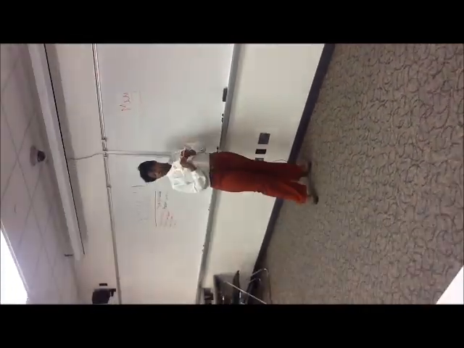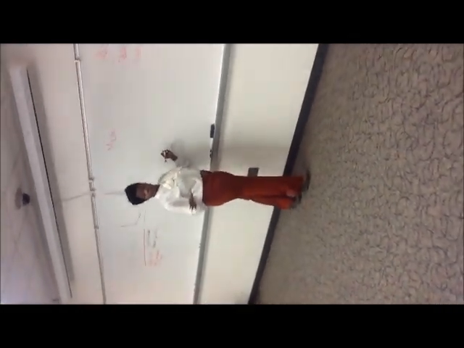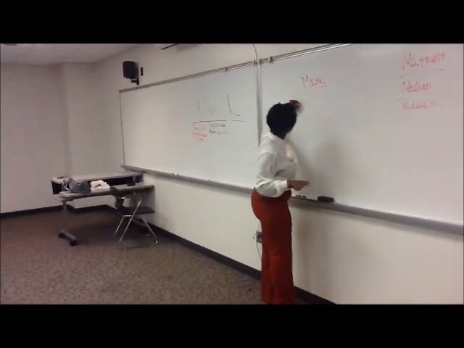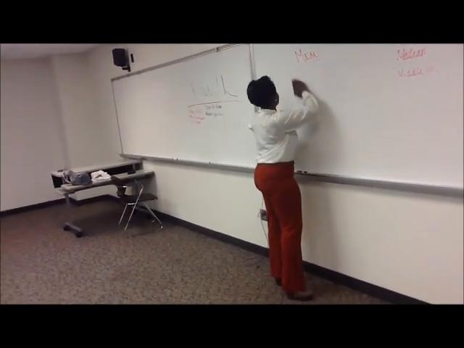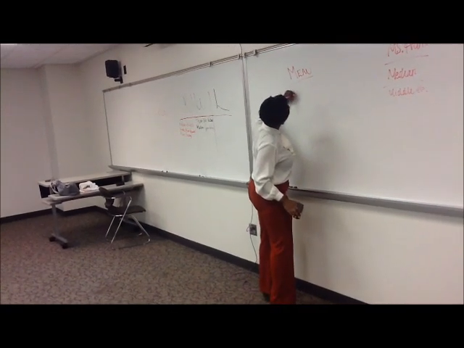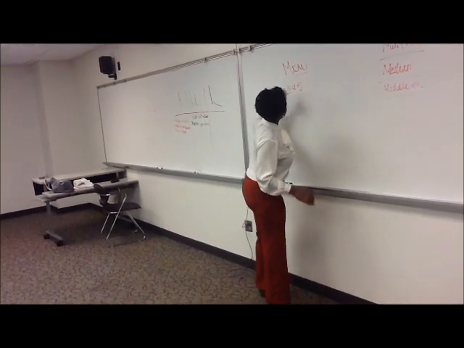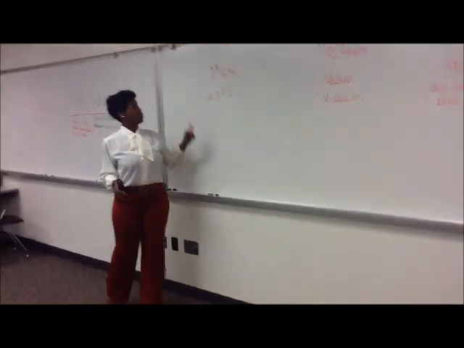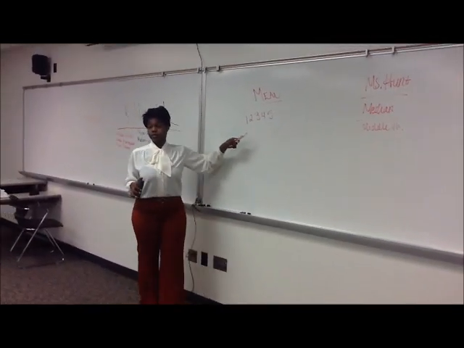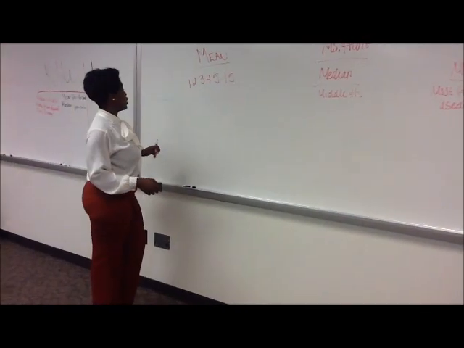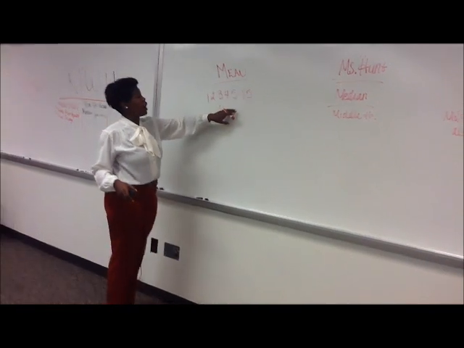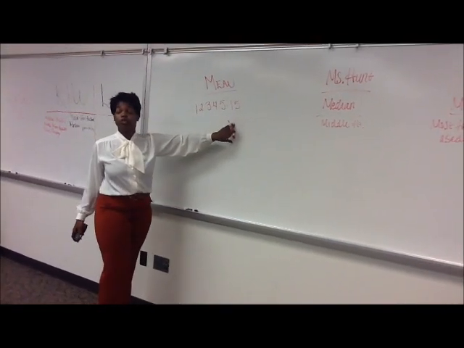So I'm going to start with mean first. Okay? I'm going to give y'all 5 numbers. So this is how you do it. You say 1, 2, 3, 4, 5. How you do mean is you add up all the numbers. Can somebody add that up for me? 15. Okay.